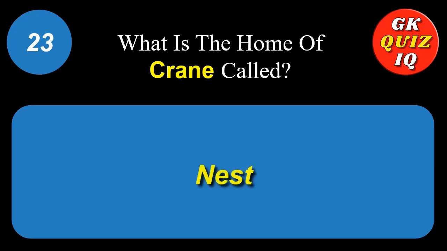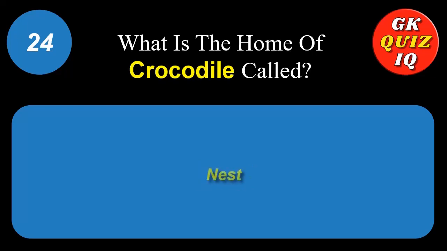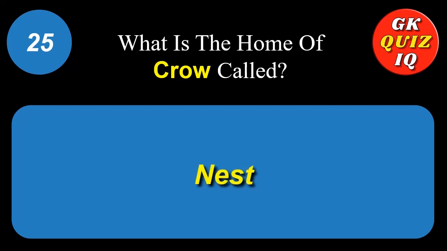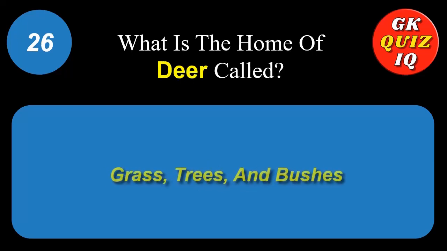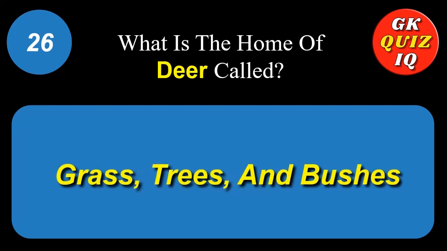What is the home of crane called? Nest. What is the home of crocodile called? Nest. What is the home of crow called? Nest. What is the home of deer called? Grass, trees, and bushes.